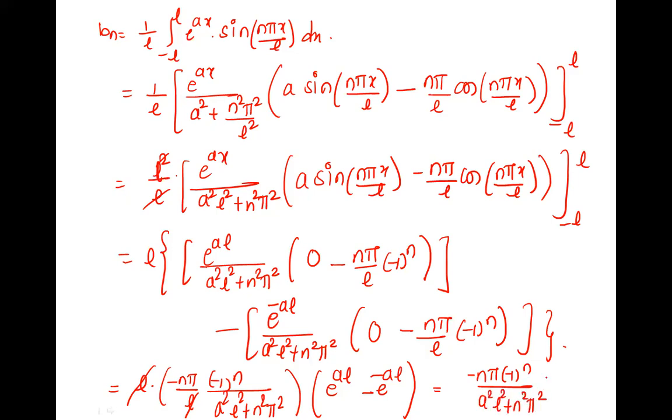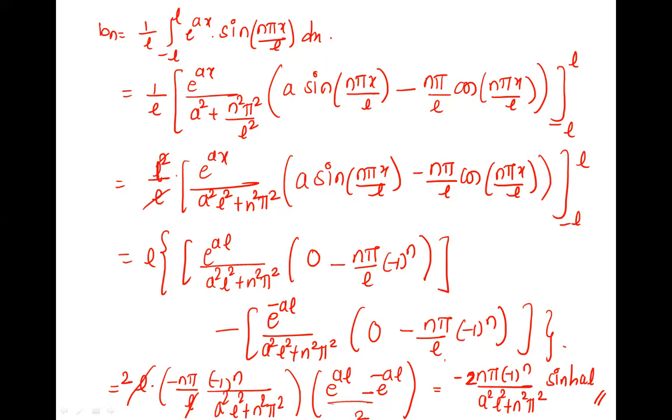pi square into, for this, can I write it here only by 2 and multiply by 2? Yes, ma'am. Okay, so I have divided by 2 and I have multiplied by 2. Okay, so 2 is already there, 2 with negative sign. Okay, and into this is nothing but sine hyperbolic AL. Done. This is your BN.